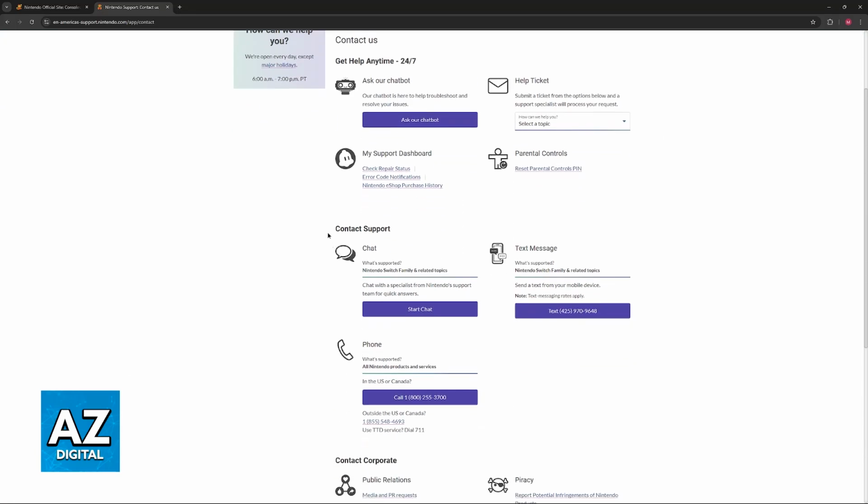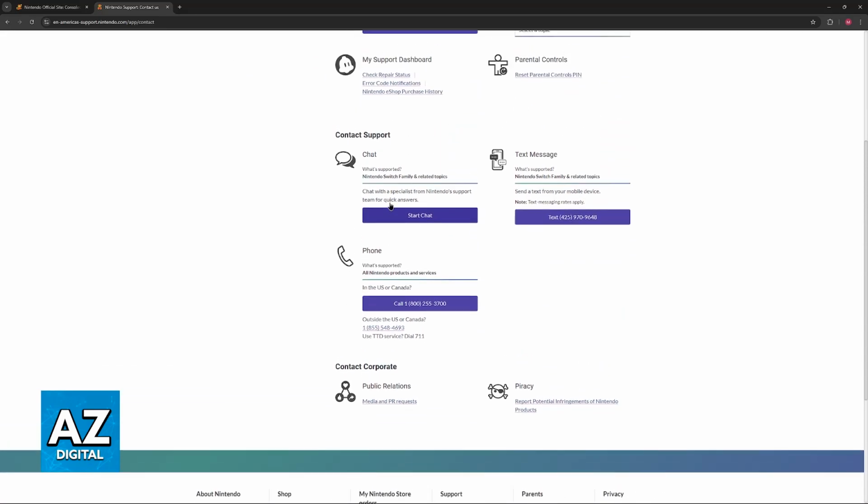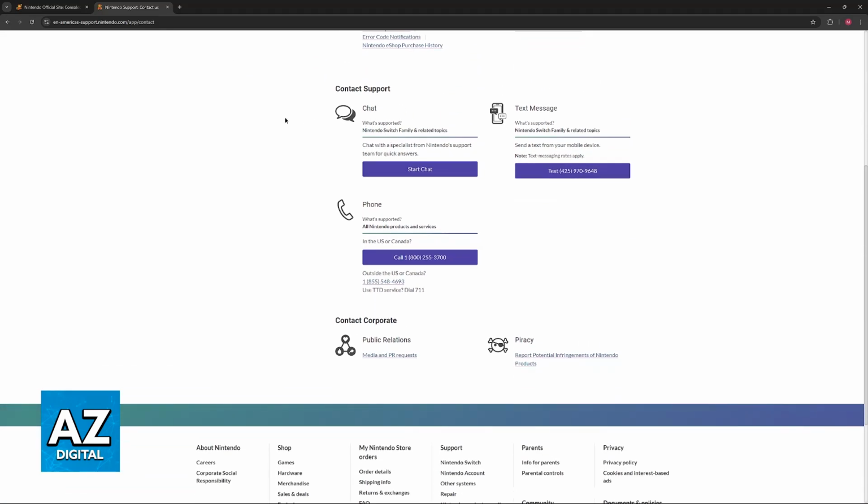Now, I recommend using this option here, Contact Support. Get Help Anytime will usually pair you up with a bot, so you will just get automated answers. So the best course of action is talking to an actual agent over chat, text message, or phone.